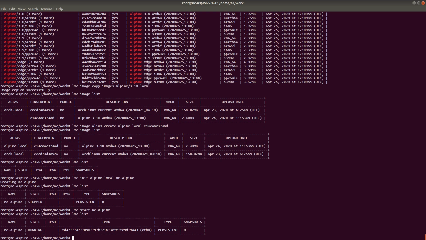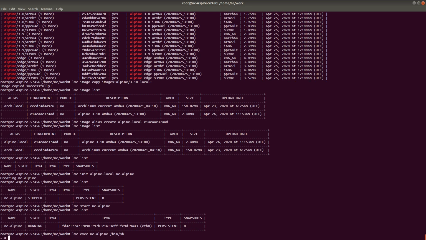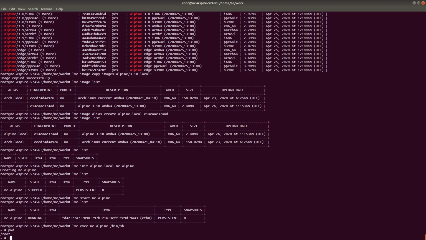So let's log into the shell and see how it executes. For that, I'm going to use LXC exec, the name of the container, which is NC Alpine, and then the command I want to execute is the shell command. So now, as you can see, I'm part of the shell inside the Alpine Linux.